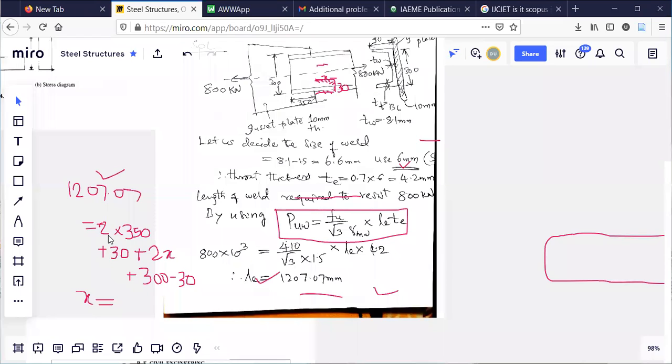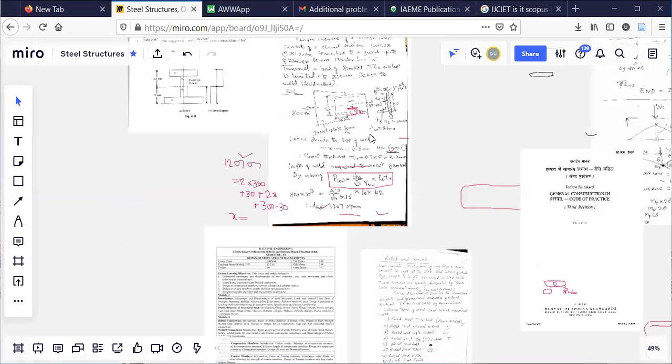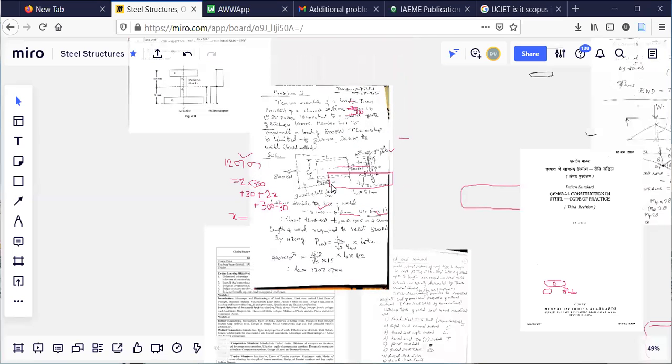So total length available is 2 into 350 both sides plus 300 width of the slot, 2 times x because x this side, x other side of the slot, 2x plus height is 300 minus 30 because this slot is done, no. There is a slot here that much is removed, that is why. So like this find the value of x. I'll go to the next page, observe here.